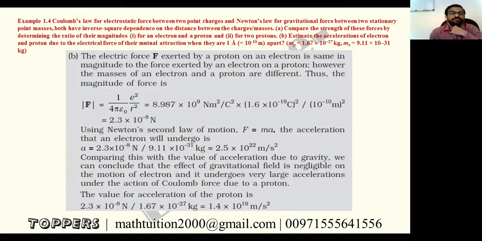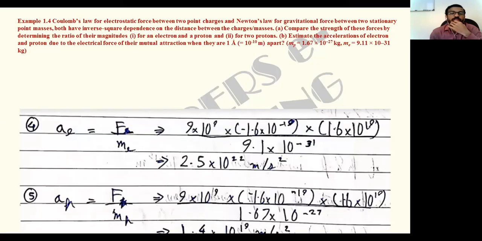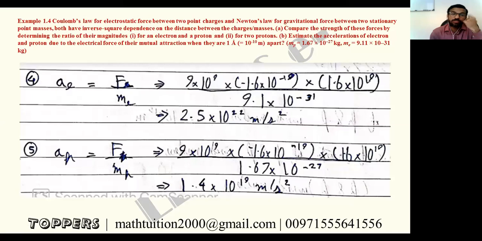Fine. So B part, electron and proton, and their acceleration you have to find. So what did you get for the acceleration? Acceleration of electron is 2.5 into 10 raised to 22 meter per second square. And the acceleration of proton is 1.4 into 10 raised to 19 meter per second square.